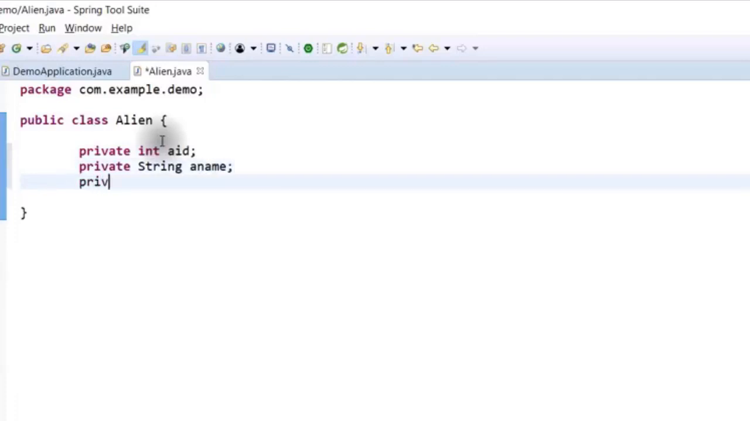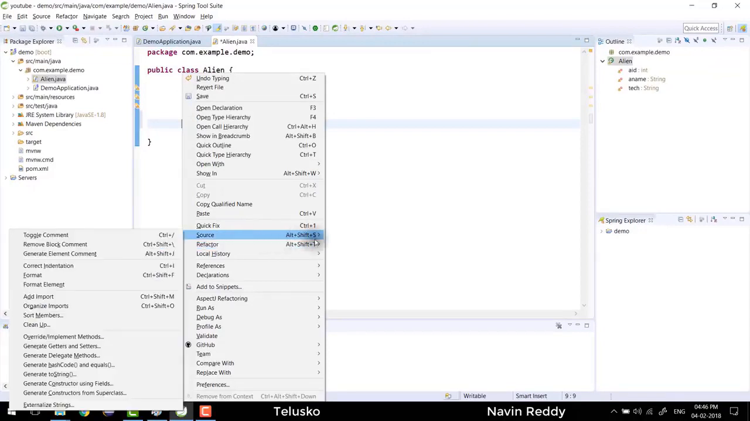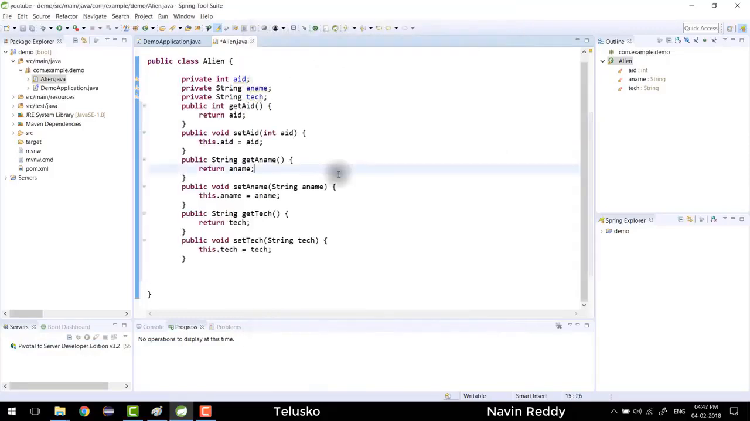In fact, we can also go for technology. Every alien has a favorite technology, right? So I will say tech. And for these three variables, I want getters and setters. So I will say source, generate getters and setters, for all these three variables. Click on OK, and you can see we got a simple POJO.